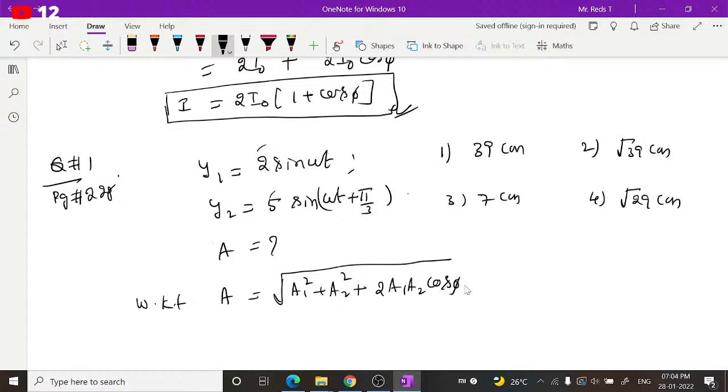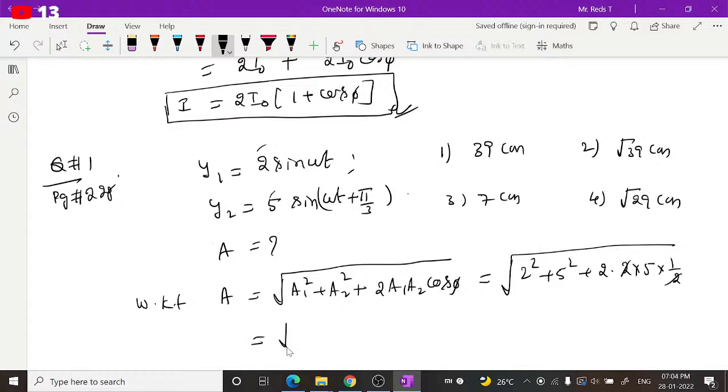Pi by 3 means 60 degrees. So cos 60 is 1 by 2. Then substitute the values. What will you get? Let us see. Square root of A1 square, which is 2 square, plus A2 square, which is 5 square, plus 2 into A1 which is 2, A2 which is 5, into cos 60 which is 1 by 2. So here the 2 gets cancelled.